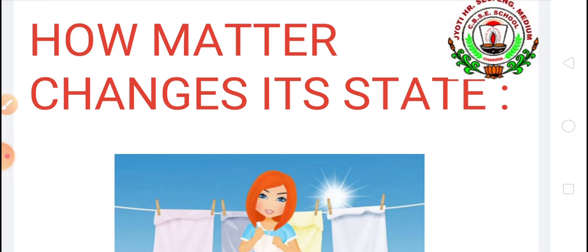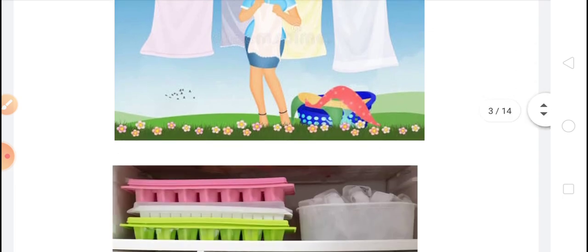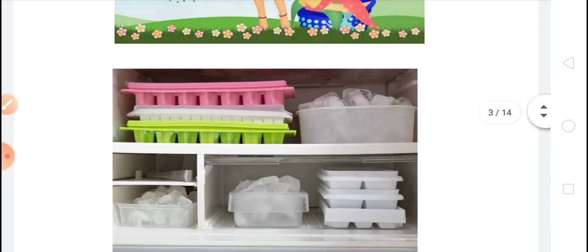We put wet clothes outside in the sun for drying. So where does the water from the clothes go? And when we put water in the ice tray and put it in the freezer of the fridge, it changes into ice.